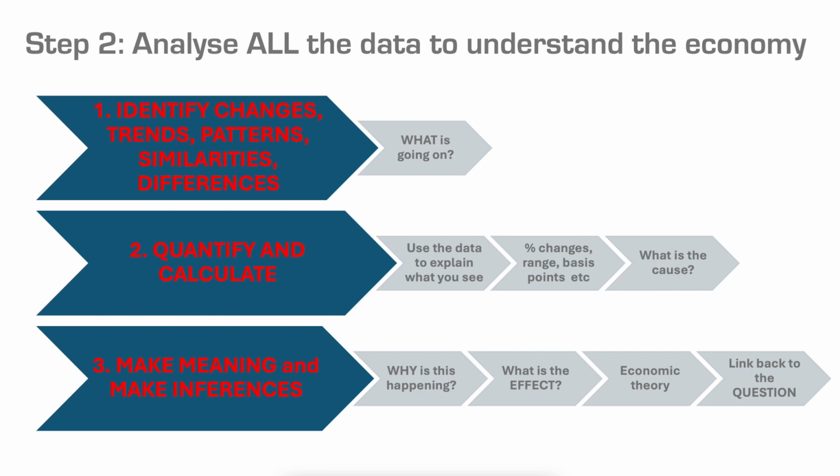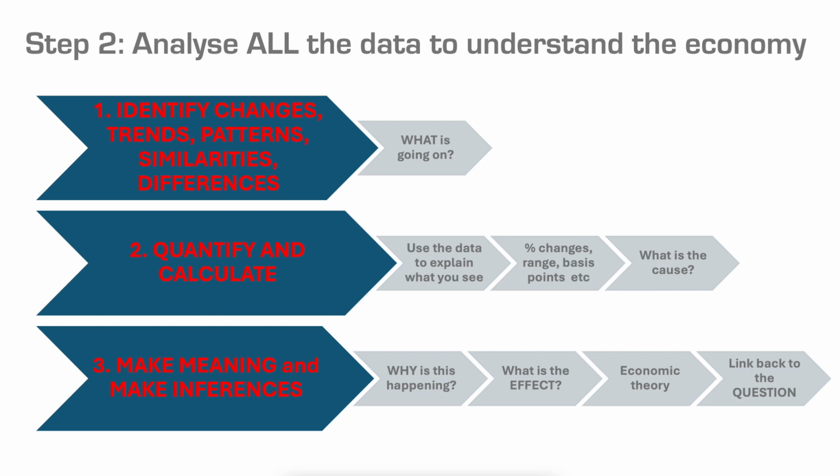In step 2, we start to analyse all the data available to understand the economy. And a bit of a pattern that I work to is my first step is I want to think about what's going on, identify my trends, patterns, changes, similarities, differences. I want to make sure that I quantify and calculate data where possible. Use the data to explain what I see. Think about, can I use basis point changes, percentage changes, range?